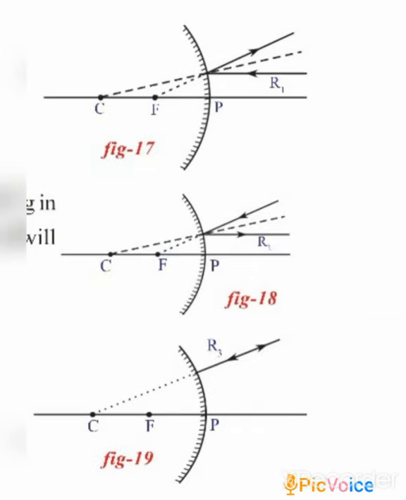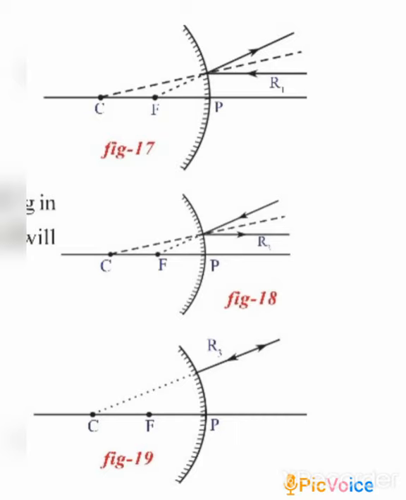Now look into figure 17. You can find that a ray which is parallel to the principal axis, when meeting the convex mirror, is getting reflected, and it seems that this ray is coming from the focal point which is at the back of it. With the help of the dotted line, we have drawn the focal point, right?